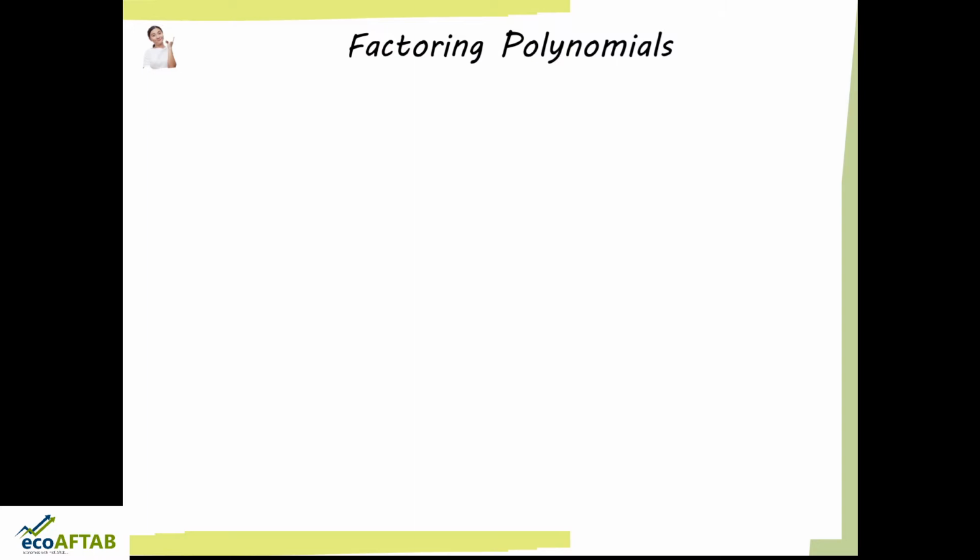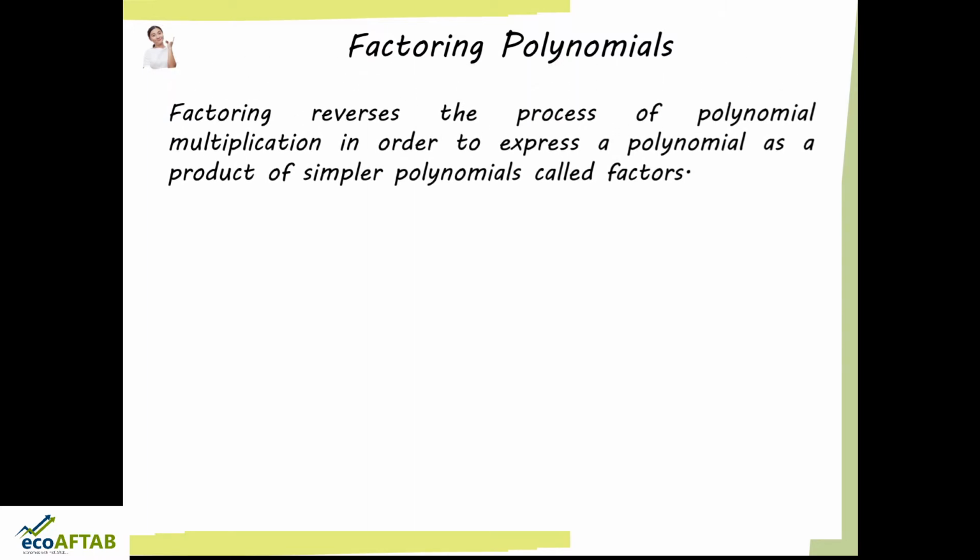Factoring polynomials. When you speak about factoring polynomials, what do you mean by factoring? Factoring reverses the process of polynomial multiplication in order to express a polynomial as a product of simpler polynomials called factors. If you go through the definition, it becomes very cumbersome to understand what it actually means.